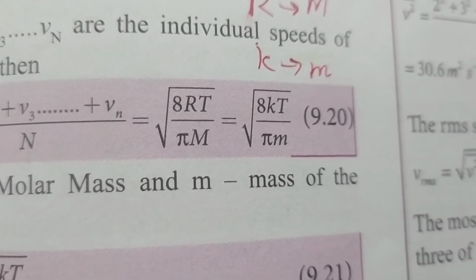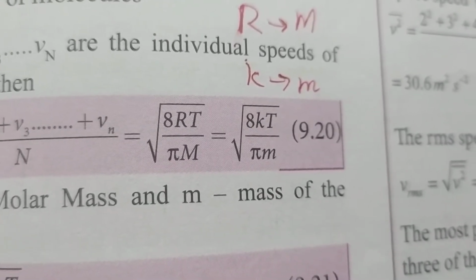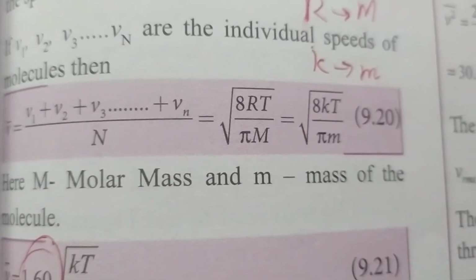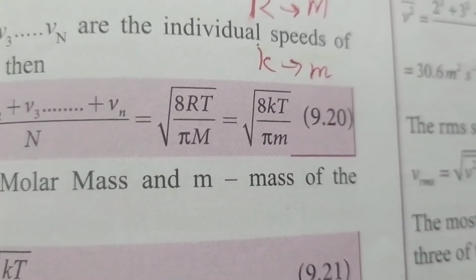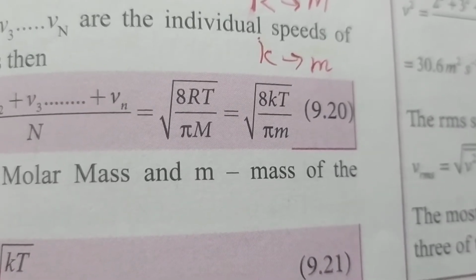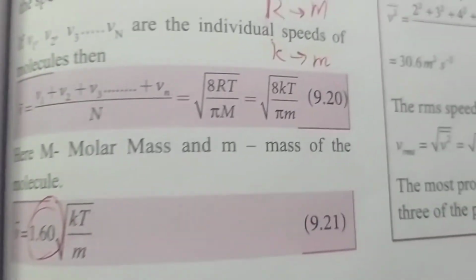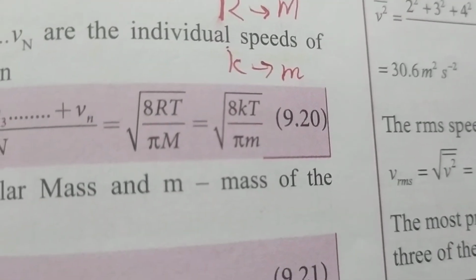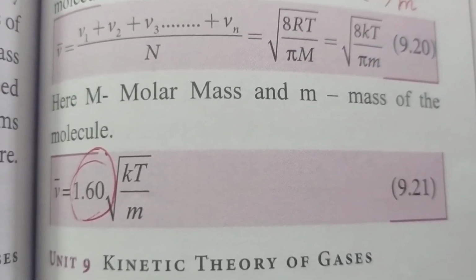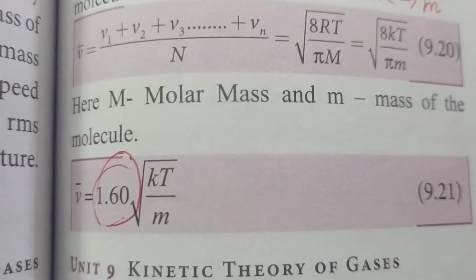The equation is square root of 8RT by pi M, and usually if you replace R by k, capital M is replaced by small m, where capital M is molar mass and small m is mass of the molecule. So if you consider mass of the molecule, you should replace R by k. Here when you take square root of 8 by pi, the value is 1.60. So it is 1.60 square root of kT by m. This is the formula for average speed.